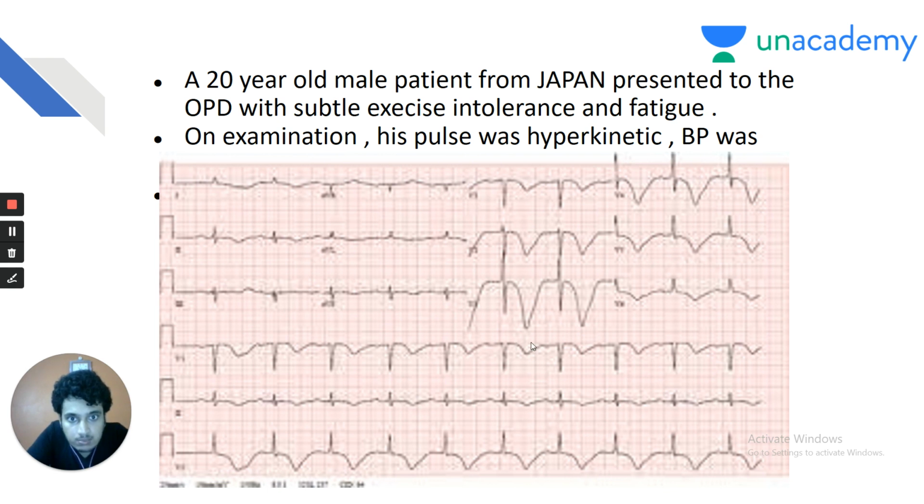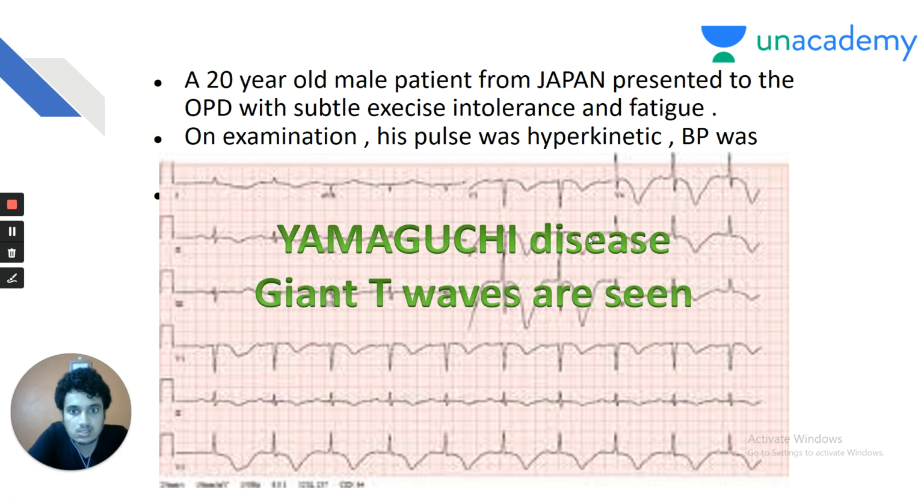See, my dear friends, you must be able to interpret the ECG. The striking finding in the ECG is itself enough. In this ECG, the striking finding is giant T wave inversions, in leads V2 to V6. So the diagnosis is Yamaguchi disease, a variant of HOCM in Japanese patients where the progression of the disease is usually very fast and there are giant T wave inversions in the ECG. This is a very specific finding, my dear friends, so you must be able to memorize this. So I created a clinical scenario so that you can memorize this better and recollect this better.